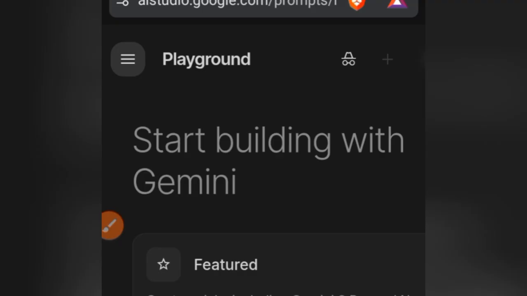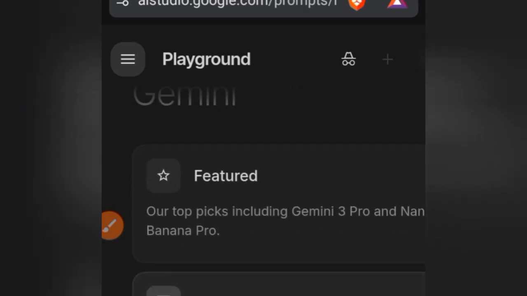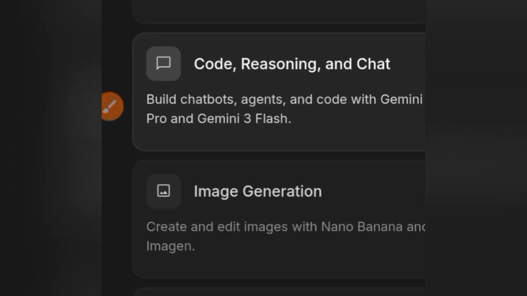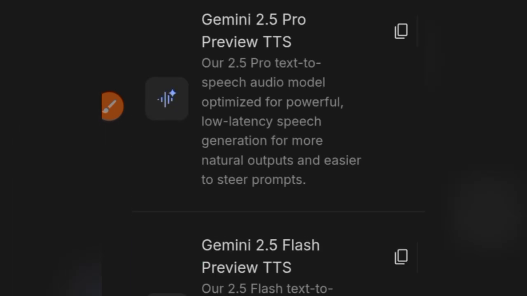Good. So you can see now, after tapping it, it's taking us to this area. Start building with Gemini. Then you scroll down where you see featured, code, reasoning, and charts. You see text to speech. So that's what we want. Then you tap the first option, Gemini 2.5 Pro TTS.